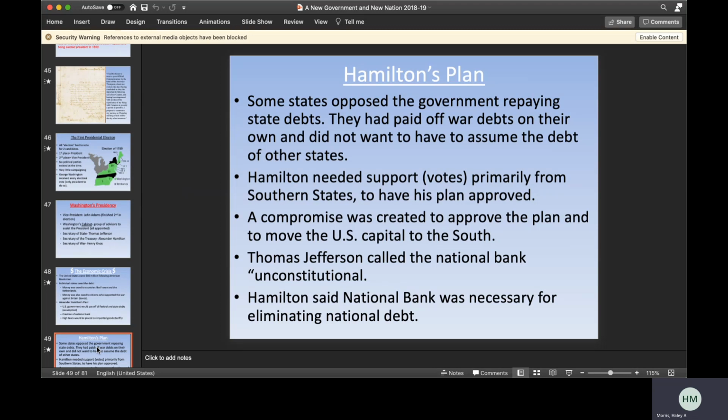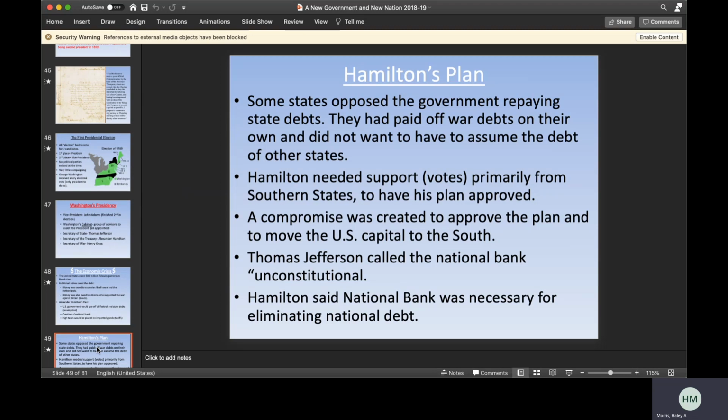Thomas Jefferson, who was Secretary of State at the time, was not a fan of the national bank. He called it unconstitutional. And so that is the beginning of how we see Jefferson and Hamilton's conflicts start to occur. Hamilton said the national bank was necessary for eliminating national debt.